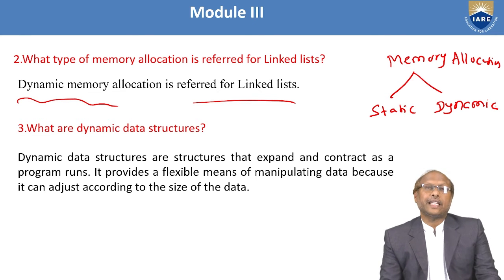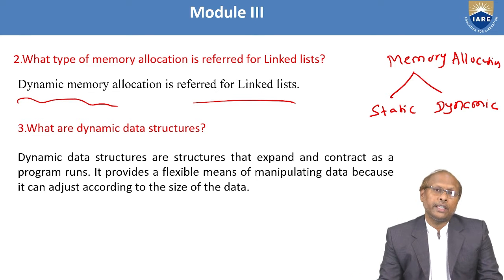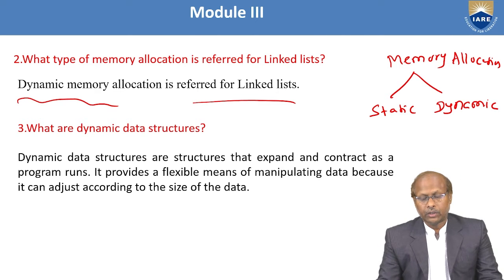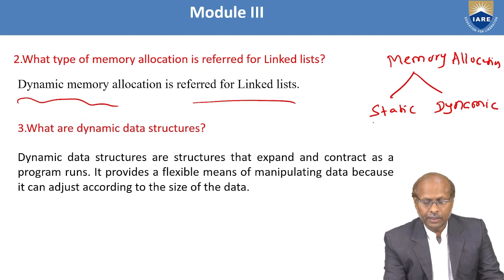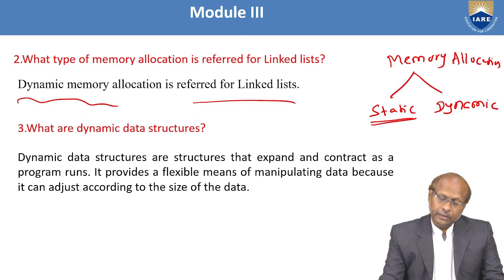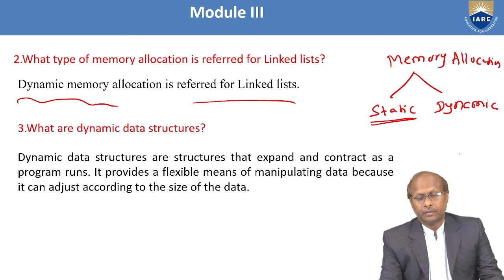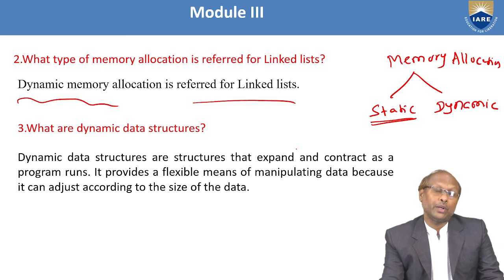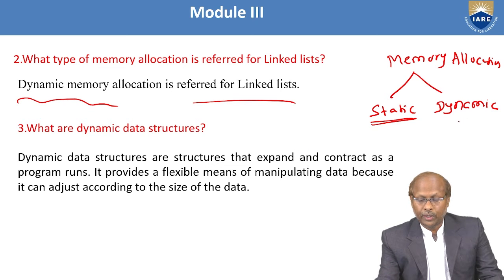When I say static, it means fixed. So during compilation time, you will know how much memory you have to allocate. So before execution itself, the memory allocation will be known. Whereas there are some techniques where you will not know it during compilation time. That means before compilation you are not aware. Whenever you come to know during runtime, that is called dynamic memory allocation.